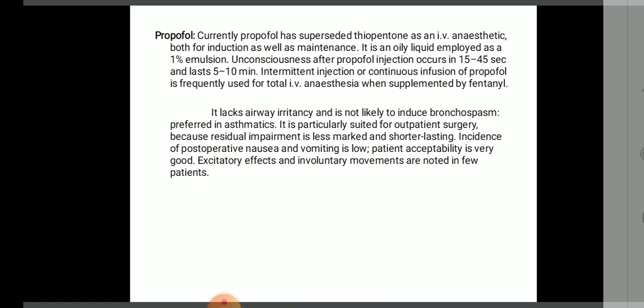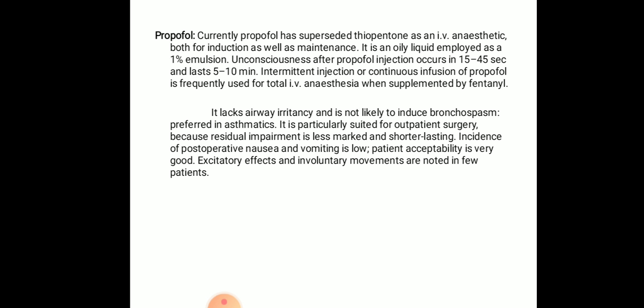Then next is propofol. Currently propofol has superseded thiopentone as an IV anesthetic, both for induction as well as maintenance of anesthesia. It is an oily liquid employed as a 1% emulsion. Unconsciousness after propofol injection occurs in nearly 15 to 45 seconds and lasts nearly 5 to 10 minutes. Intermittent injection or continuous infusion of propofol is required, used for total IV anesthesia, supplemented by fentanyl.